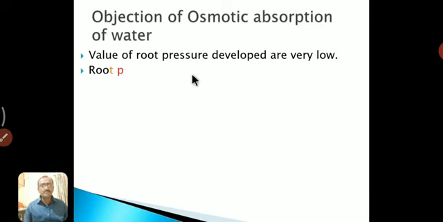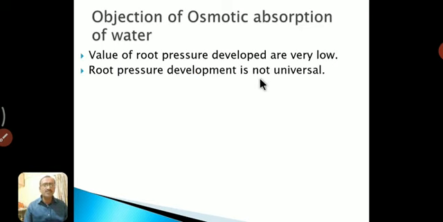Second one is that root pressure development is not universal. There are lakhs of plants. In angiosperms, 3 lakh species are there, and others are different. Algae are different, then in algae the number is different, in fungi it is another, and in gymnosperms and pteridophytes the numbers are different.